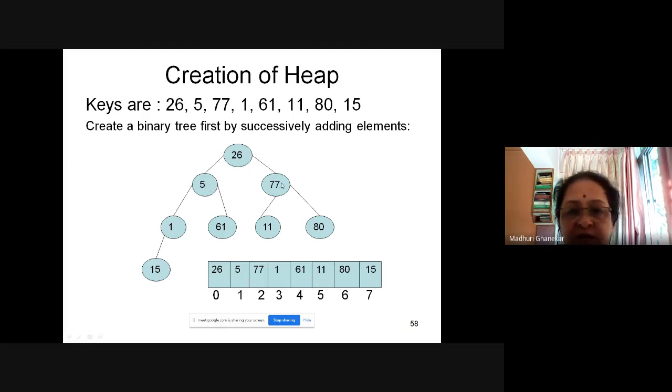One level is filled up. The next values go at the next level: 1 here, 61 as its right child, 11 as the left child of 77, and 80 as the right child of 77. Now this level is also filled up.